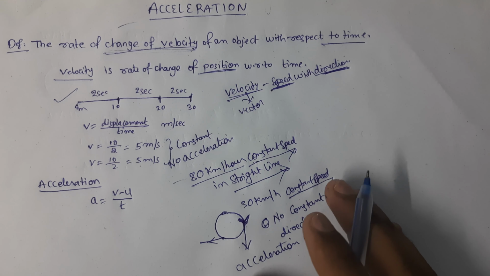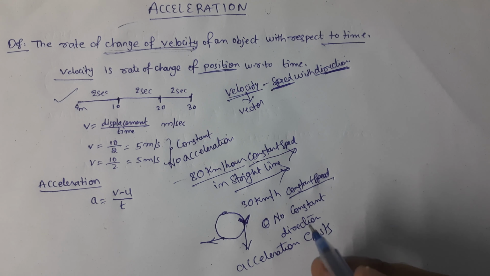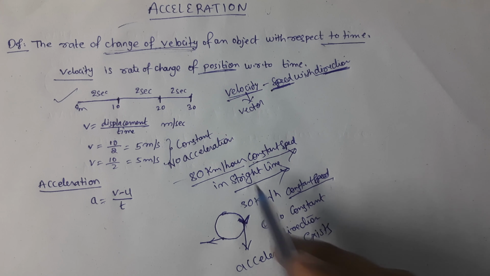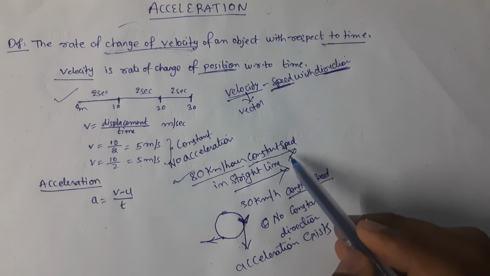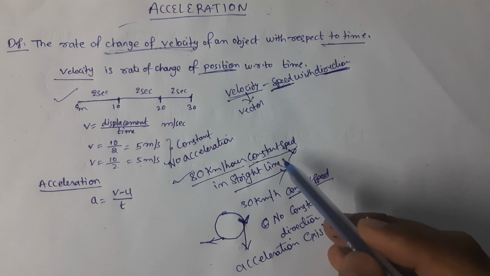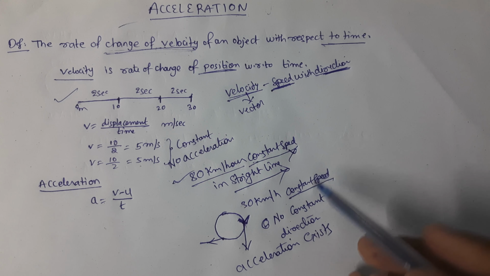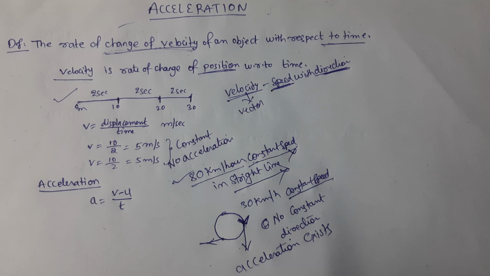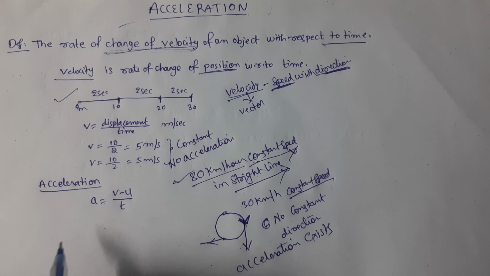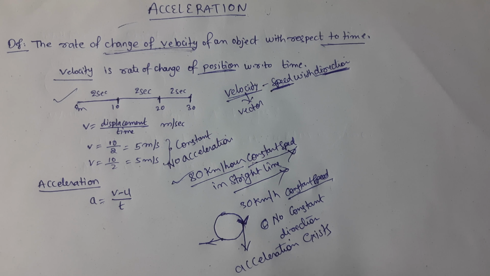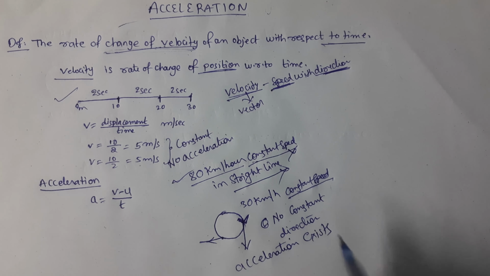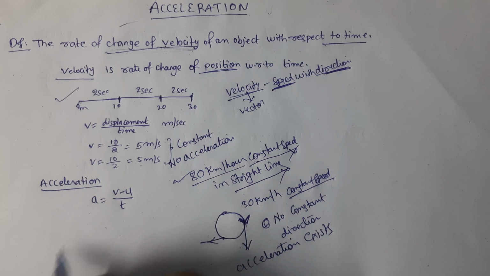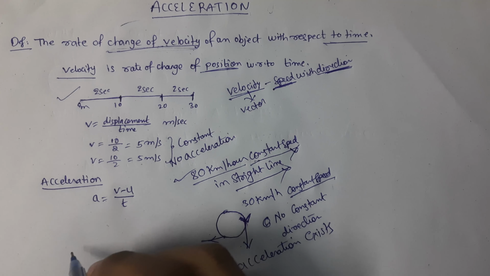So this is how acceleration can be determined, whether it is present in any case or not. First of all, we have to see whether there is a change in speed, and then whether there is a change in direction. Now we will see the formula for acceleration, how we can calculate acceleration. Another important point we have to remember is acceleration is not equal to high speed.